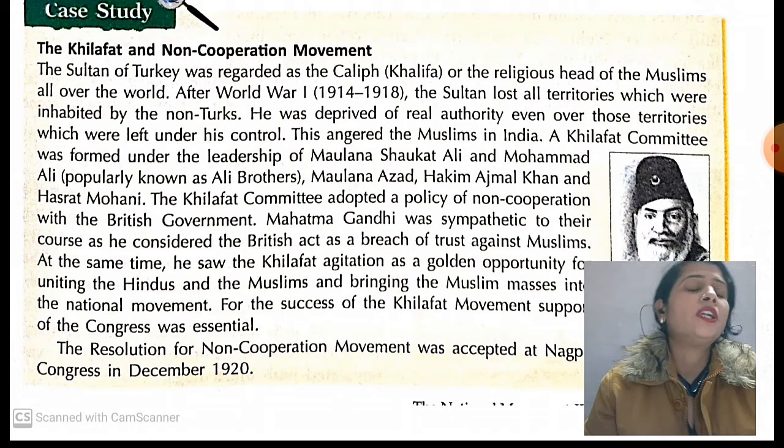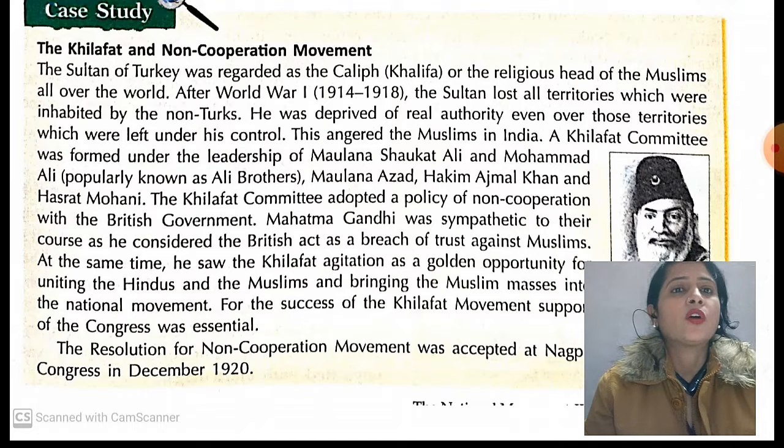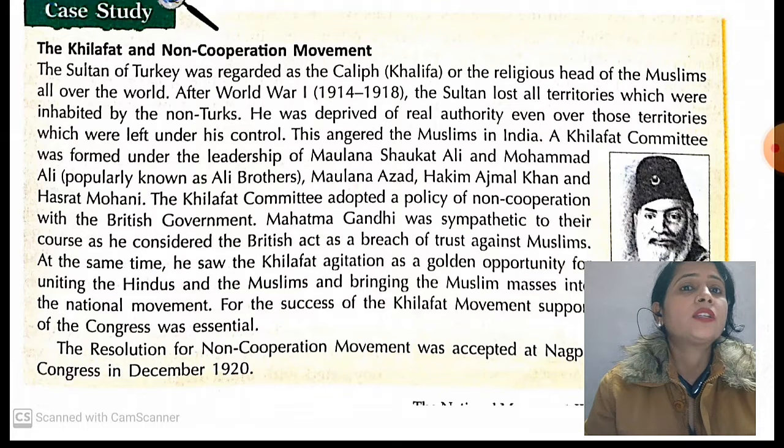Popularly known as the Ali brothers, they both formed the Khilafat Committee in response to the cruel act of the British against them. Maulana Azad, Hakim Ajmal Khan and Hazrat Mohani are also part of this committee.